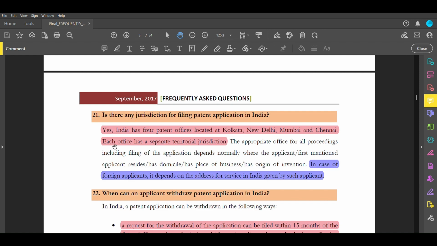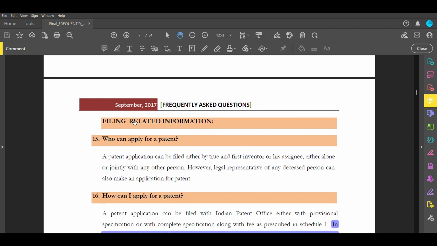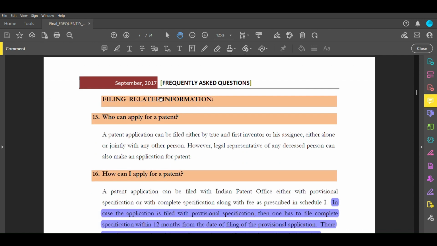So we will start with the filing related information, frequently asked questions and filing related information. So without much delay, let's start.